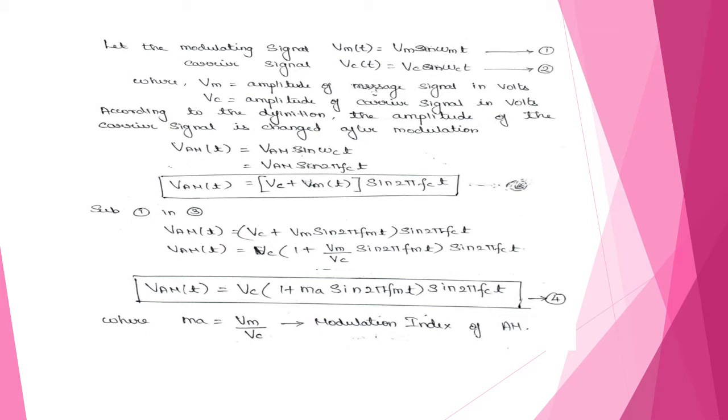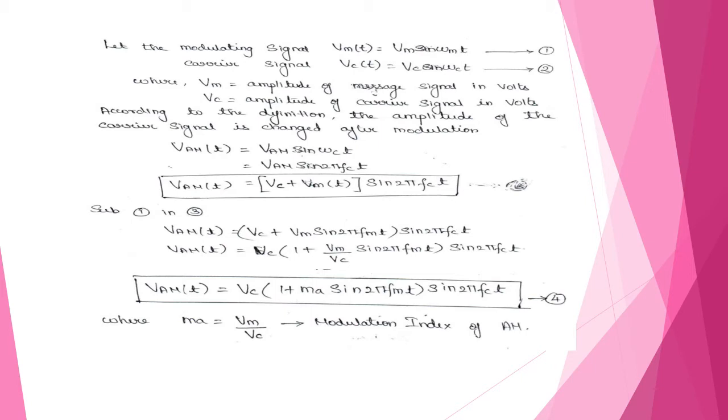According to this definition, the amplitude of the carrier signal is changed by the modulating signal. So that equation will be changed to Vam(t) = Vam sin ωct. Here we denote ω as 2πf, so we get Vam sin 2πfct. So in this equation we will differentiate that: Vam(t) = [Vc + Vm(t)] sin 2πfct.